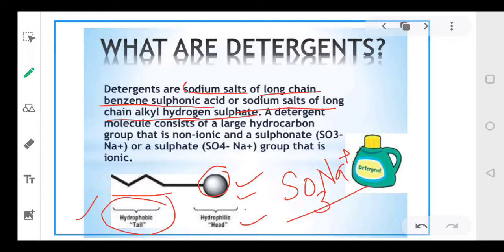Okay. The action of cleaning in case of detergents is similar to that of the soaps. The only difference is that they also contain fatty acids, but the salts that are present are hydrogen sulfonates. Okay, they contain long chains of benzene sulfonic acid, or they contain sodium salts of long chain alkyl hydrogen sulfate.